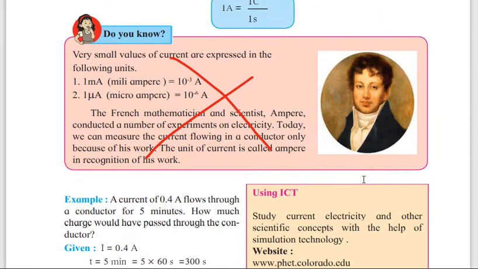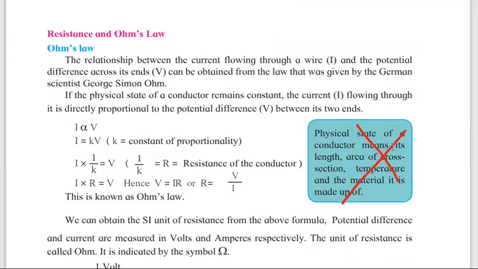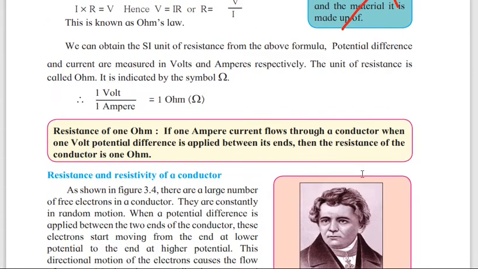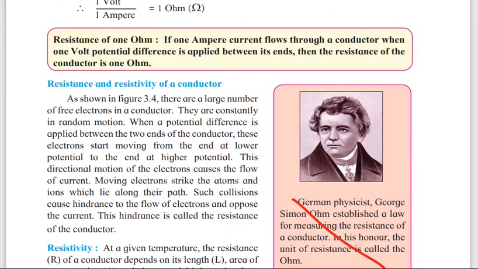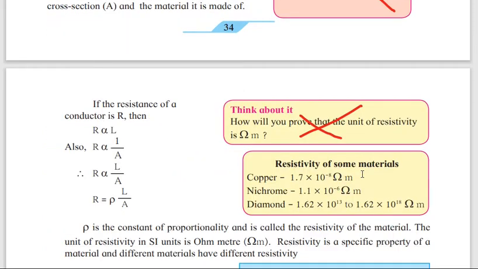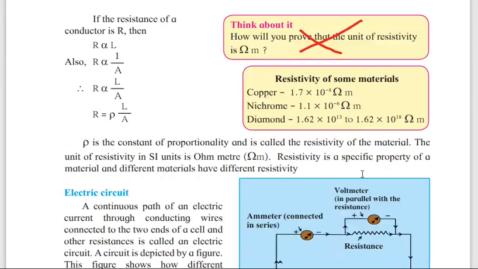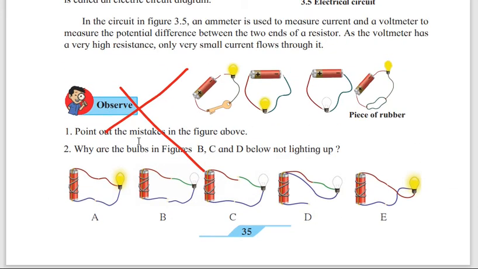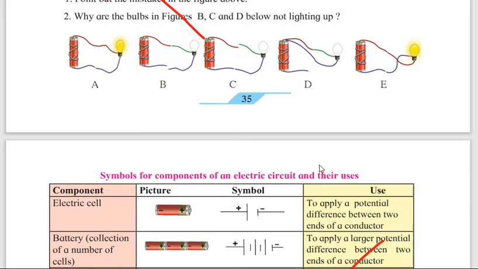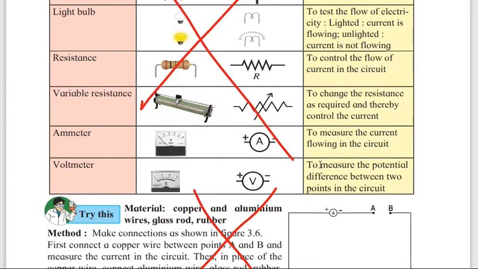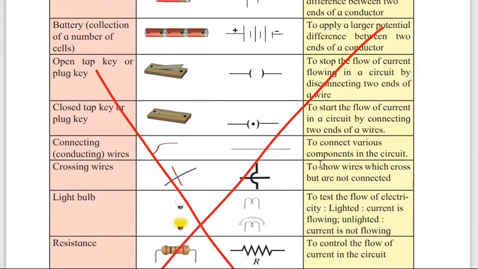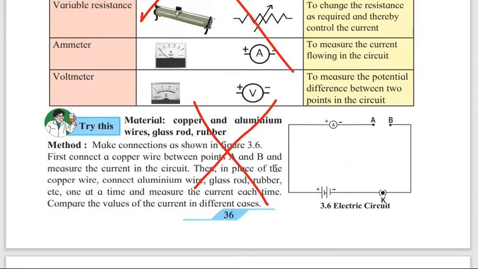Page number 33, do you know, again has been reduced. Page number 34, the small blue box you can see physical state, so that is not there. Then again introduction to scientists. Then page number 35, think about it, is not there. Then again here page number 35, observe and write your answer, it's not there. Page number 36, here see the whole page has been cancelled, symbols of the components is not there, and here try this is not there.